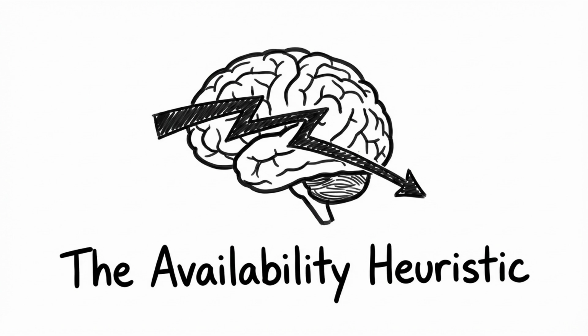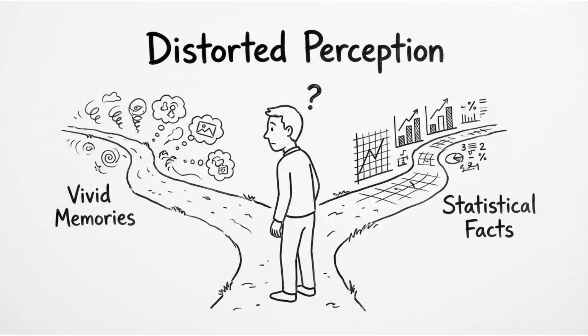This module examines the availability heuristic, a critical cognitive bias that shapes decision-making in both personal and professional contexts. Understanding this mental shortcut is fundamental for improving judgment, risk assessment, and strategic thinking. Our objective is to deconstruct how ease of recall can distort our perception of reality, leading to systematic errors. By analyzing the underlying mechanism of this heuristic, we can develop practical strategies to mitigate its impact on our lives.